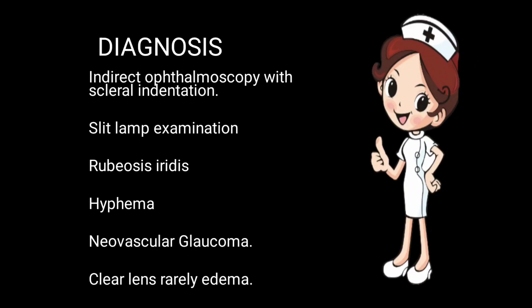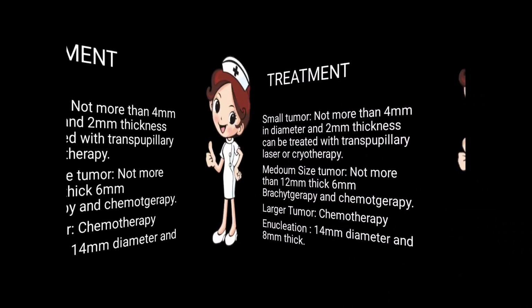Slit lamp examination. On the slit lamp examination, we will find any abnormalities in the iris, like secondary glaucoma in the chamber between the cornea and the iris, lens abnormalities, etc. Rubeosis iridis is the new vascularization on the iris. Hyphema is the blood in the anterior chamber. Neovascular glaucoma: new blood vessels start growing, due to which the glaucoma occurs. Clear lens, rarely edema. So all these things we can see on the slit lamp.